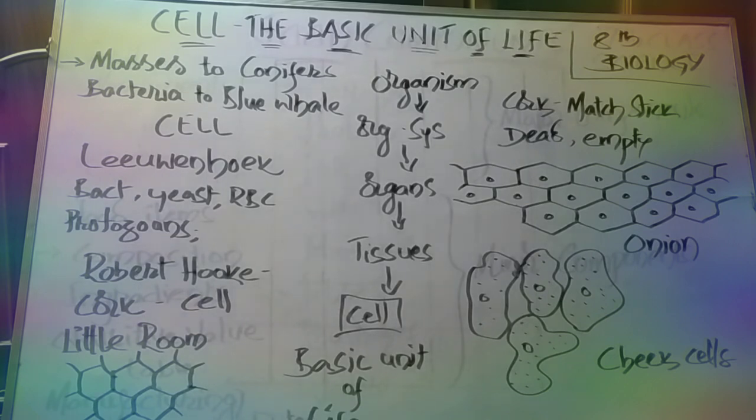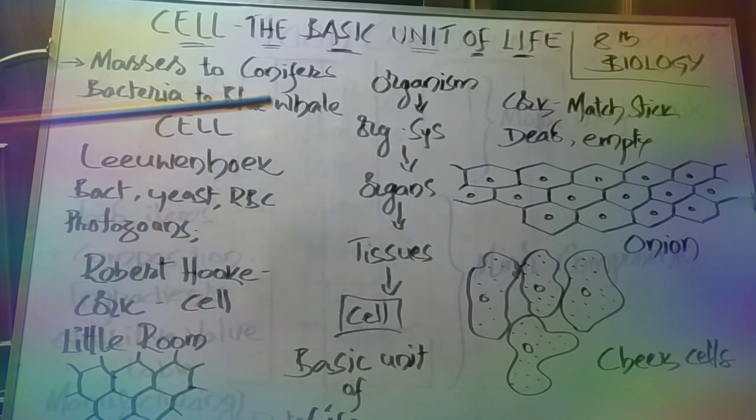Clear? Now I'm going to present you the first lesson of 8th class biology, that is cell, basic unit of life. Now when we take living organisms, we have the smallest ones to conifer plants, bigger plants, and then when we take animals, the smaller ones like the bacteria to the bigger animal, that is a blue whale.